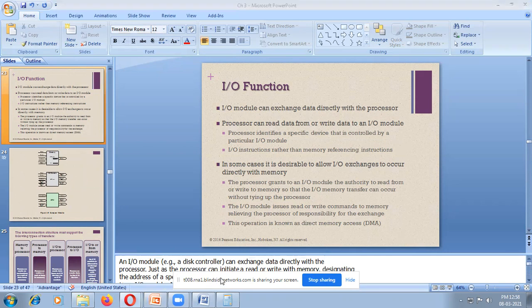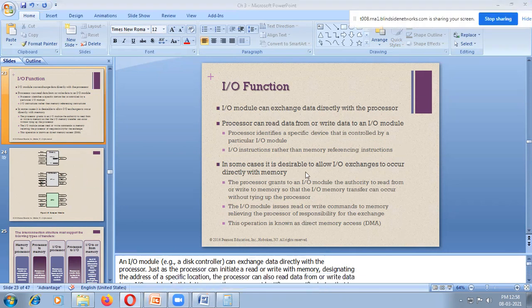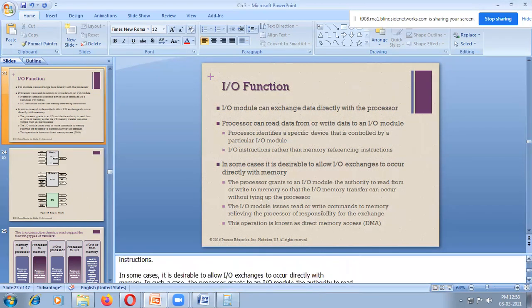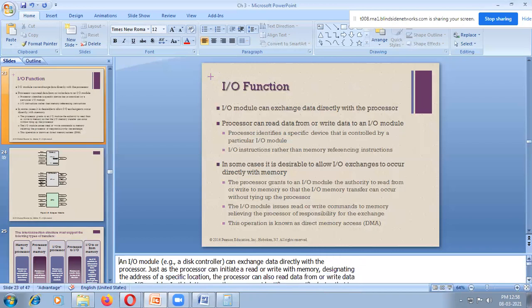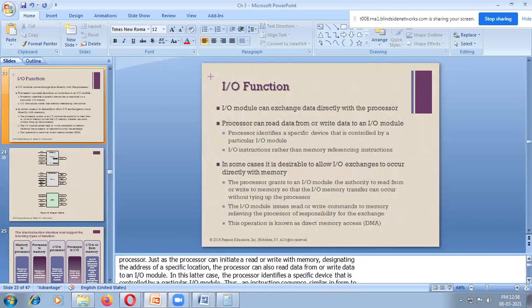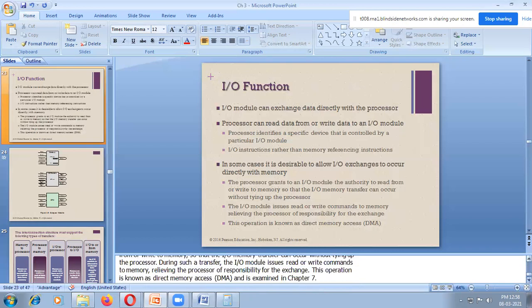One of the IO modules is called the disk controller. For example, if you want to copy a folder from your hard disk to cloud computing, how can we do that? We can do it with DMA, that is nothing but direct memory access. So what do you mean by direct memory access?